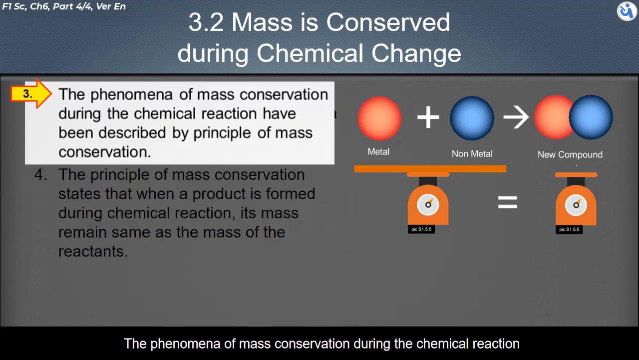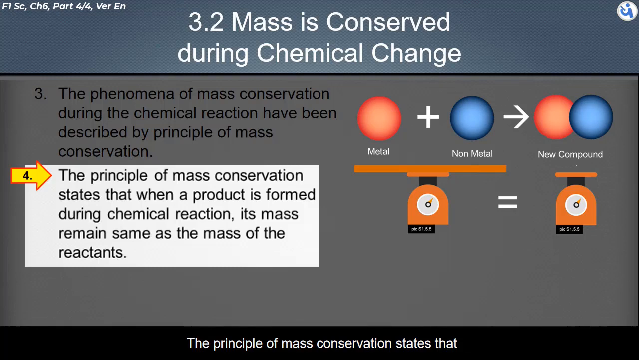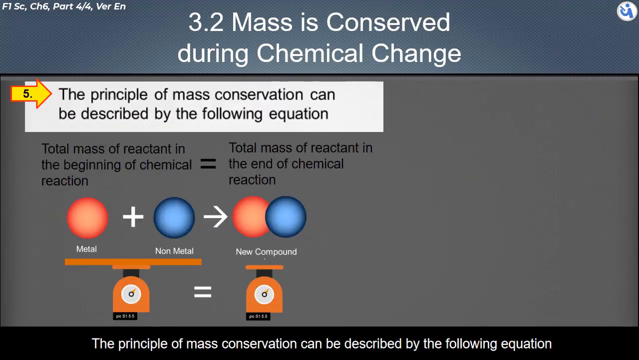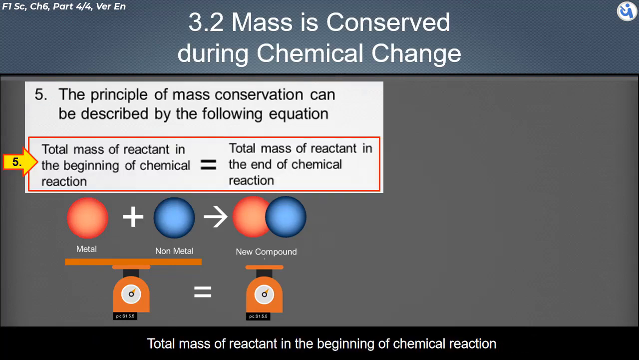The phenomenon of mass conservation during a chemical reaction is described by the principle of mass conservation. The principle of mass conservation states that when a product is formed during a chemical reaction, its mass remains the same as the mass of the reactants. The principle can be described by the following equation.